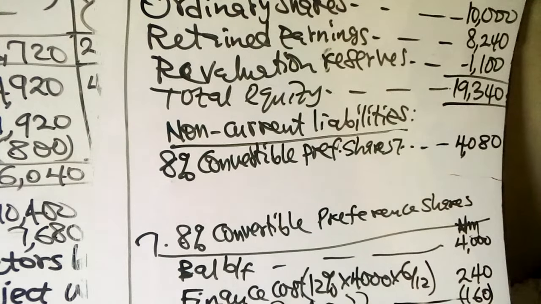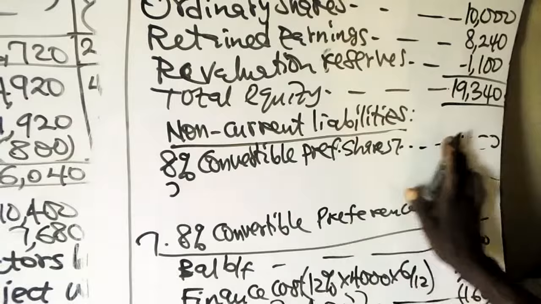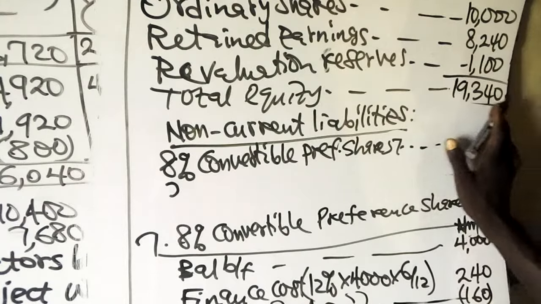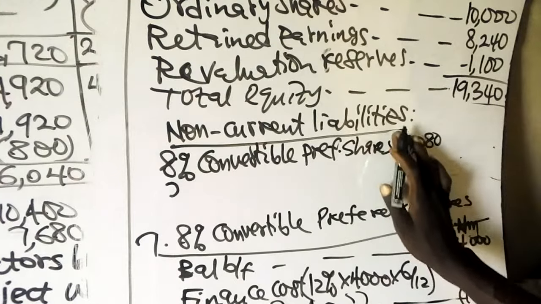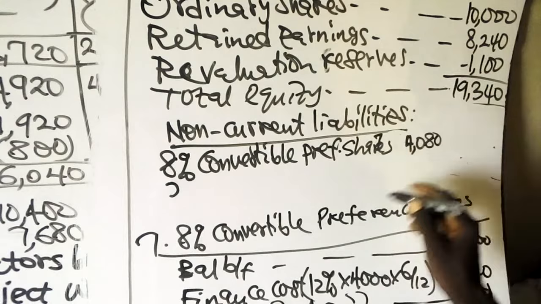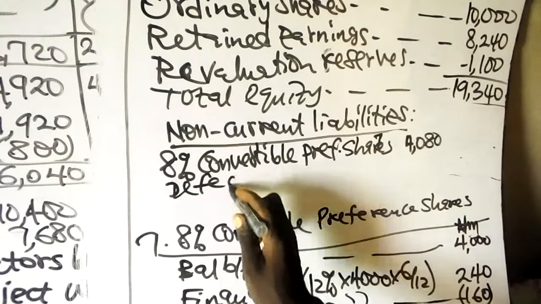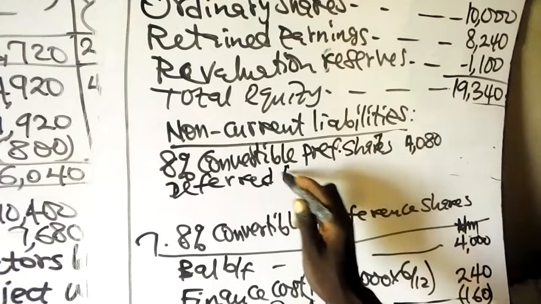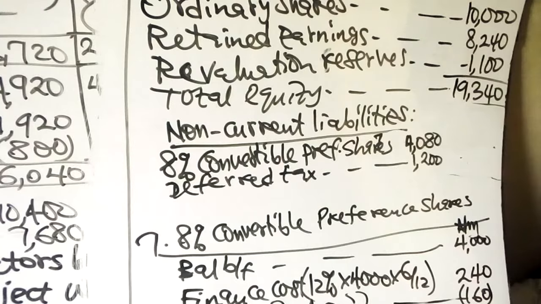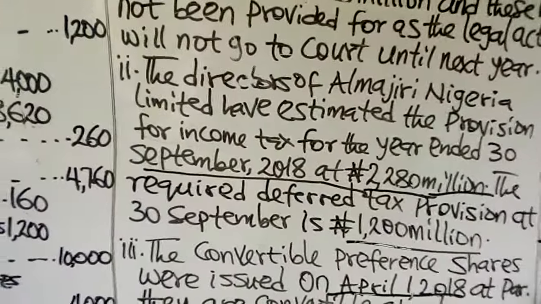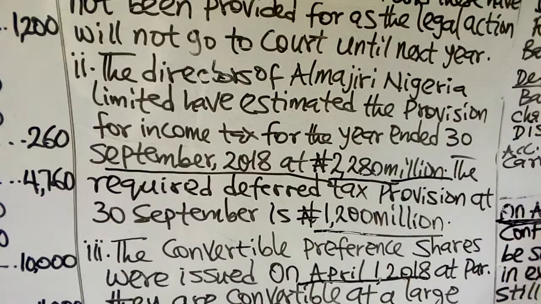Then after that, we have deferred tax. The 4,080 was in note 7. Then we have the actual deferred tax of 1,200 given in note 2.